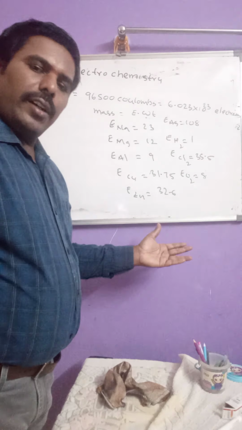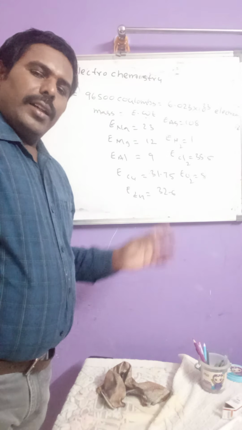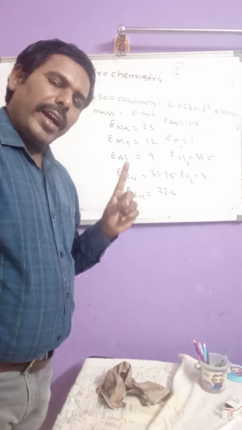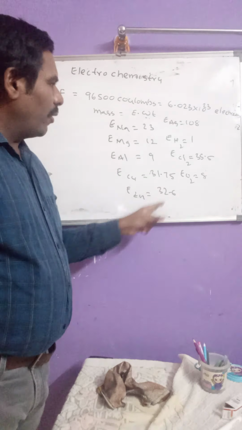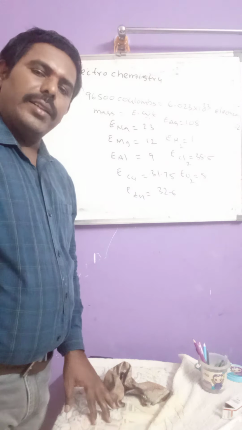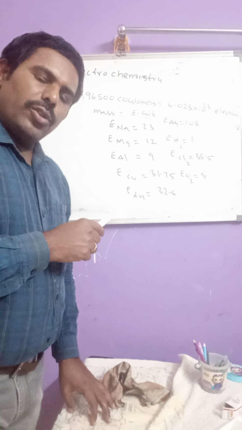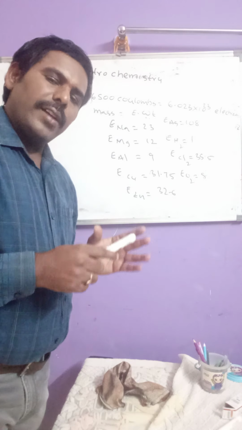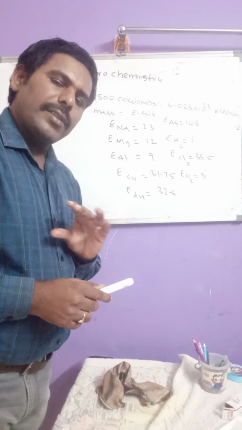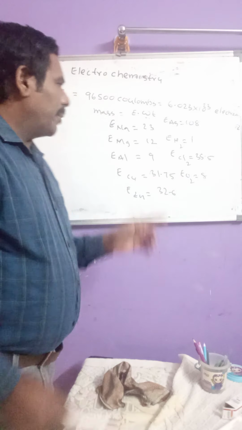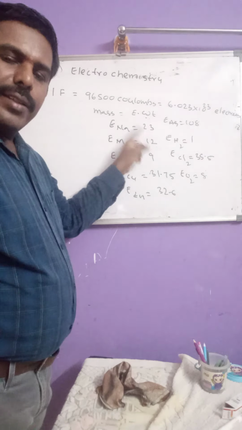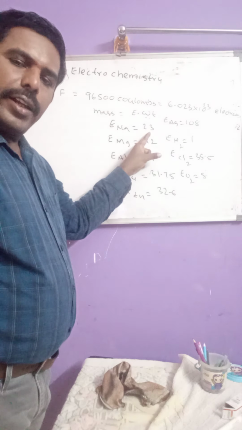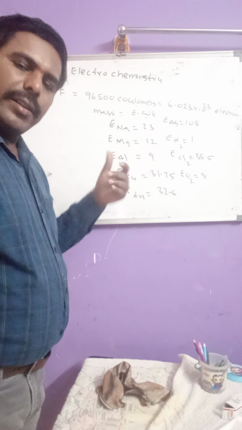Now, what is the use of these equivalent weights? The mass of the substance deposited per 1 Faraday of electricity is equal to its equivalent weight. So if we know the equivalent weight, then we can easily answer the mass of the substance deposited per some quantity of electricity. Here, when 1 Faraday of electricity is passed through NaCl, 23 grams of sodium is deposited.